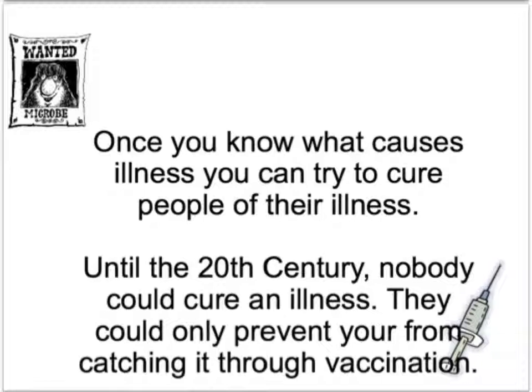What becomes significant now is that we are making progress in terms of combating disease. Once you know what causes an illness, you can try to cure the people of their illness. Remember, before germ theory, people believed in the four humours, people believed in superstition. Once the germ has been identified as the cause, one's efforts can now be focused on dealing with it. Until the 20th century, nobody could cure an illness, however, once it had been contracted. They could only start the process of preventing you from catching it through vaccinations. The last great hurdle, therefore, is to be able to deal with someone once they've already caught the illness.